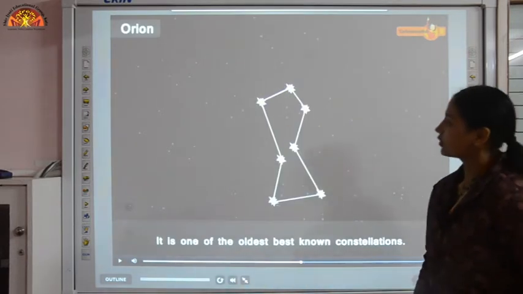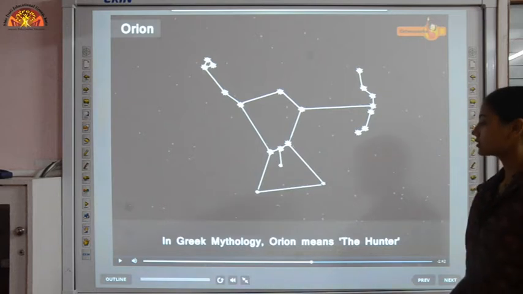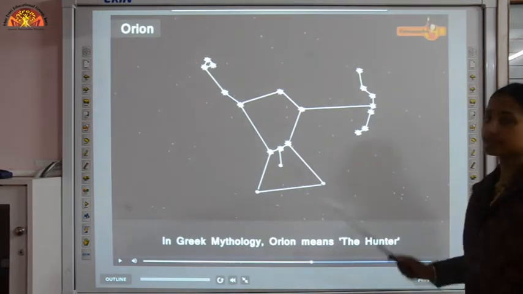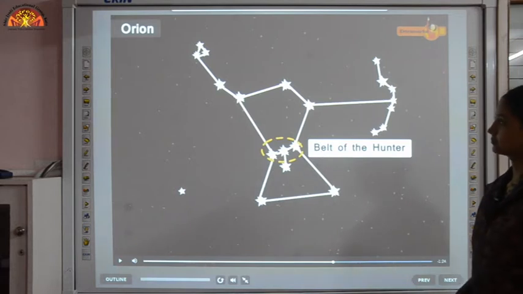The next is Orion. It is one of the oldest, best known constellations, and it looks like a hunter. The shape is like a hunter, and this is the belt of the hunter.